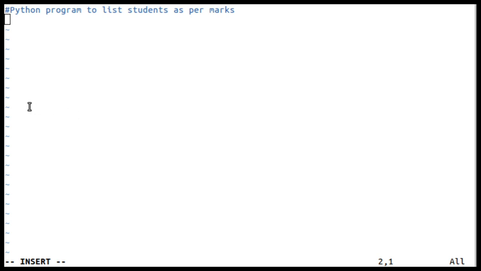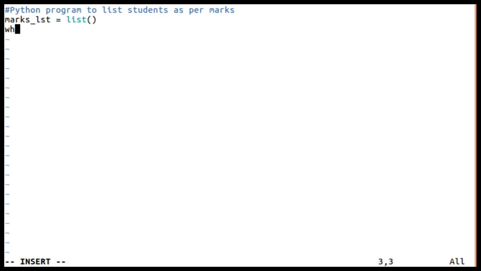And here, because we are going to read two things, one is USN and another one is marks, we are going to use a tuple here. So we'll use a list of tuples basically. So I'm going to consider one list, I call it marks list, marks list is equal to an empty list.